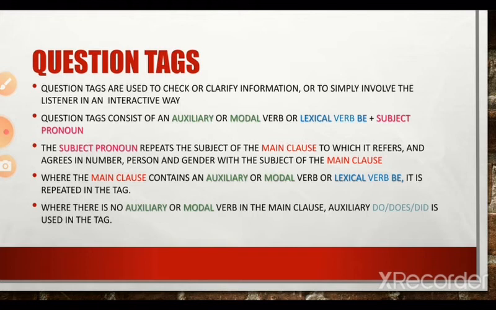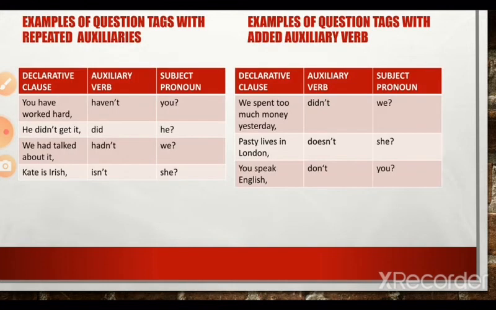Now let's illustrate question tags with the help of some examples. They have given two sets of examples. The first set contains question tags with repeated auxiliaries, and the second set contains question tags with added auxiliary verb. As I mentioned earlier, if there is no auxiliary or modal verb in the main clause, or if there is an absence of the lexical verb be in the main clause, we need to introduce the auxiliary verbs do or does or did in the tag.